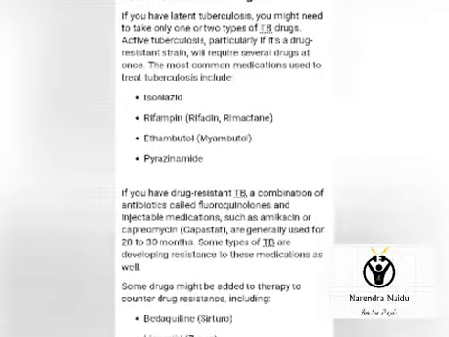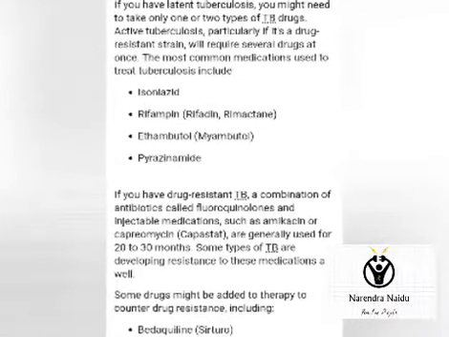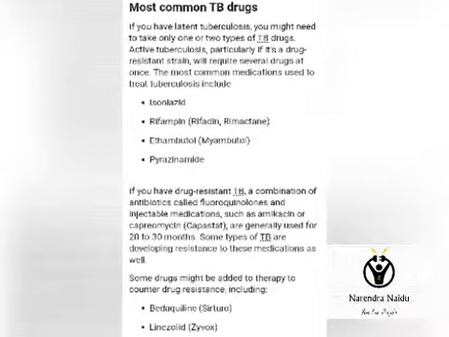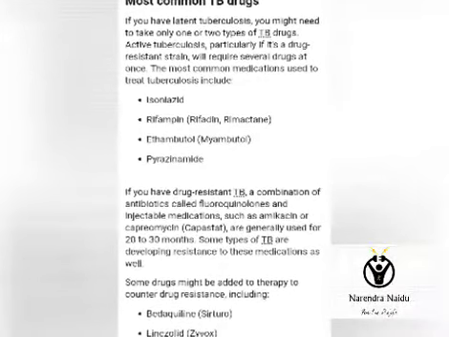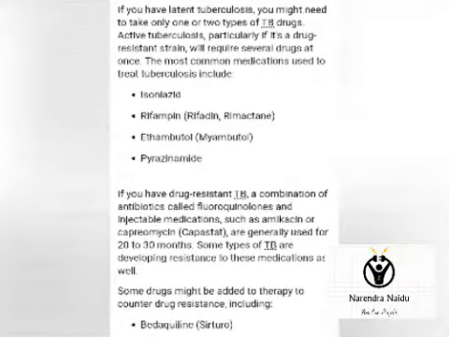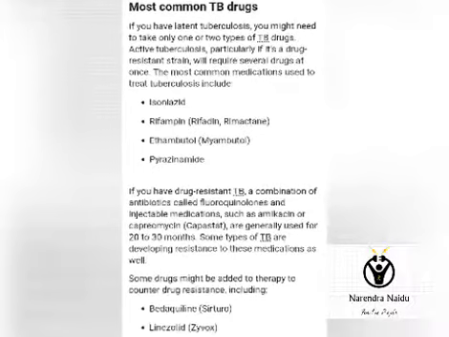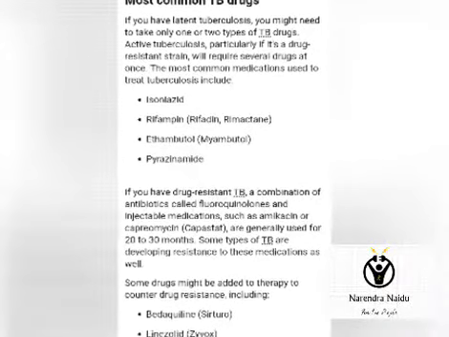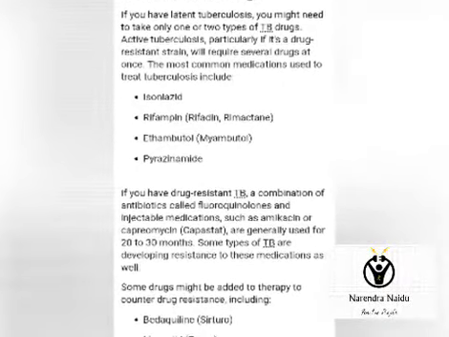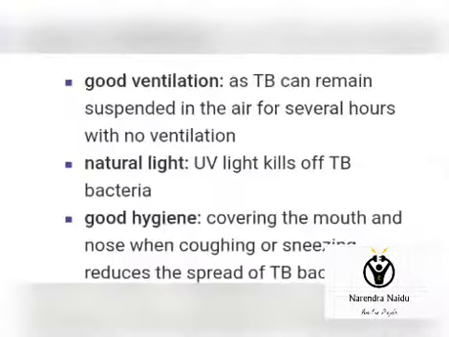When it comes to treatment, mainly the drugs used for treatment are isoniazid, rifampin, ethambutol and pyrazinamide. If any patient is resistant to these drugs, then they may be given another drug such as amikacin or capreomycin. If the patient is also resistant to amikacin and capreomycin, then they will be given bedaquiline, which is also called Sirturo.